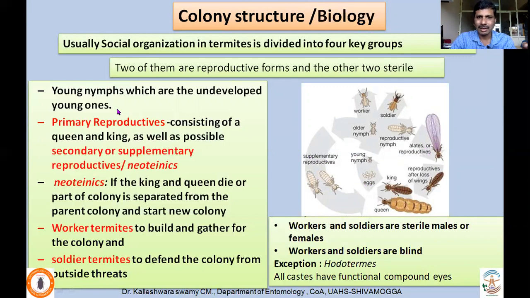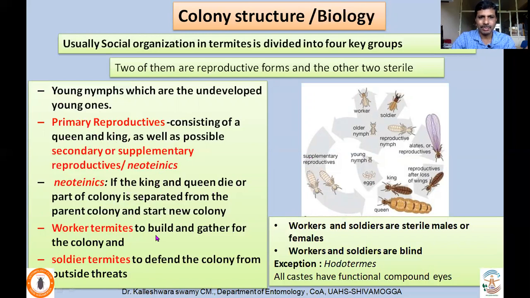So I'll repeat this: young nymphs, which are undeveloped young ones, may develop as primary reproductives or secondary reproductives or soldiers or workers. Primary reproductives are queen and king, as well as secondary reproductives. The secondary reproductives are also called neotenics. Neotenics are nothing but, if the king or queen die or part of the colony is separated from the parent colony, they may start a new colony as supplementary reproductives.